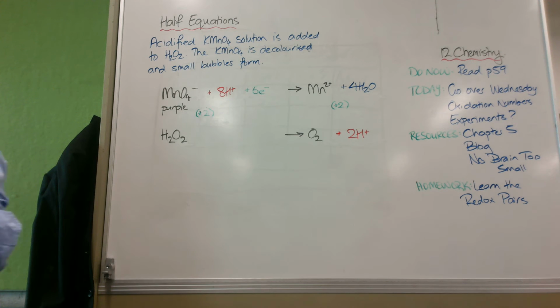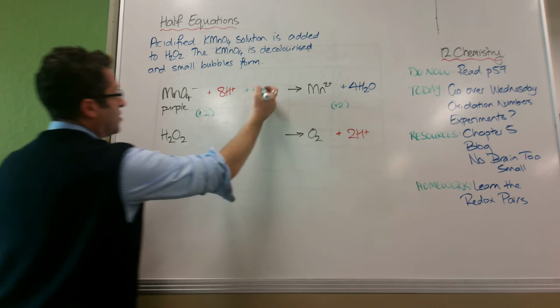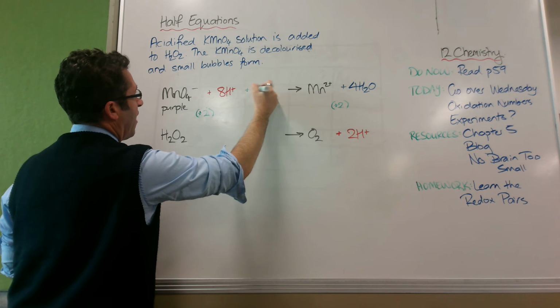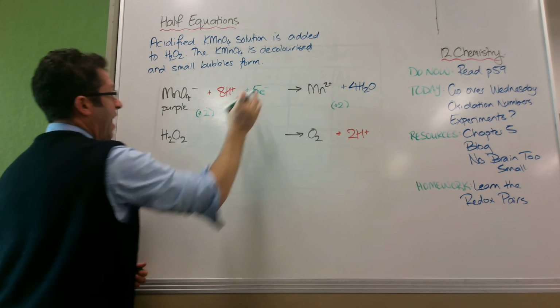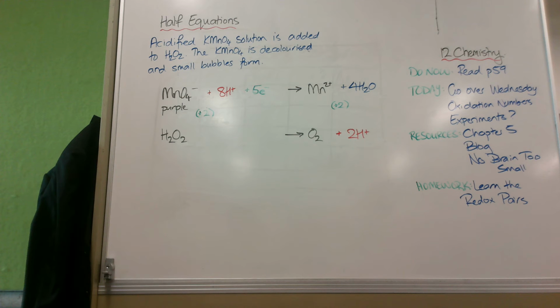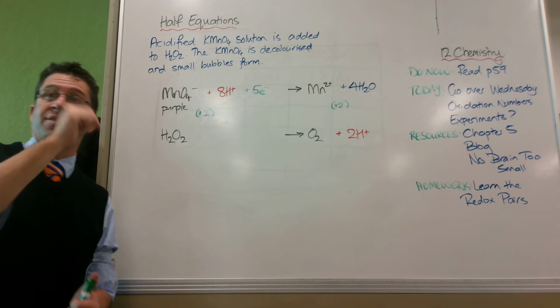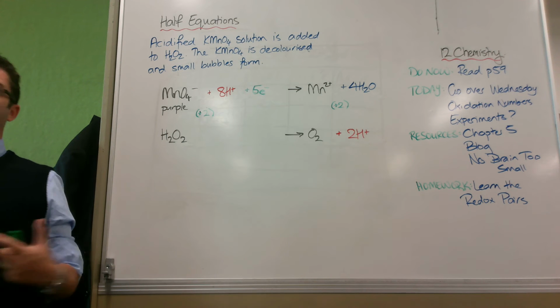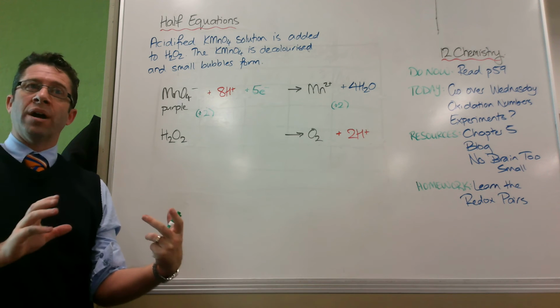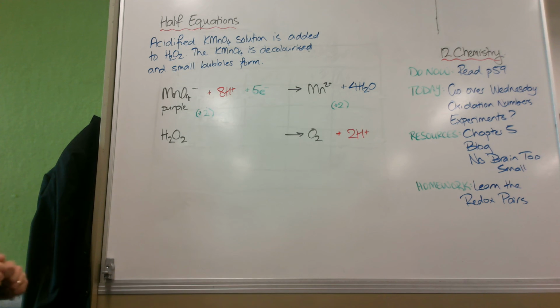The reason we can only call it a half equation is those electrons have to come from somewhere. So we need the other half, this one here, to tell us where they came from. In other words, they have to be a product of another half equation. You can't have electrons in a full equation. All right? Only in half equations.